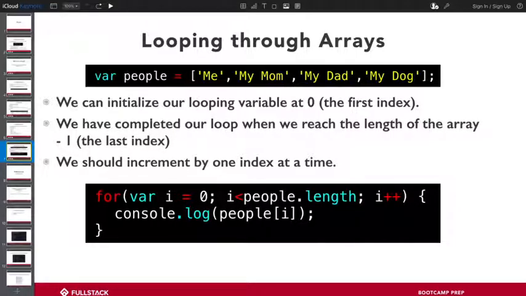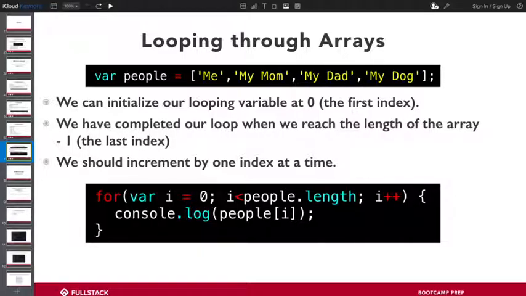Then I do i is less than people.length. Why is it less than? Because the last item will be 1 less than the total length. Exactly. The index of the last item is going to be less than the length. Remember that. This is a length of 4. My dog is going to be index 3. So if I say i is less than or equal to people.length, it will be i is less than or equal to 4. So at some point, i is going to equal 4. We're going to try to do something to this list, and this list is going to say, I don't have an index 4. I only have index 3 as my highest number. And that's why we do less than, because we want to reach the very end. We don't want to go past the endpoint of our list.